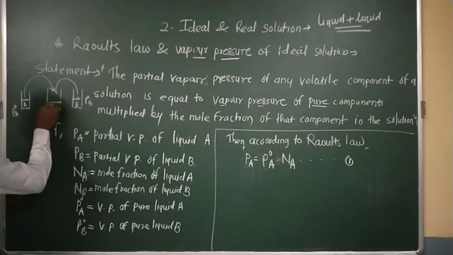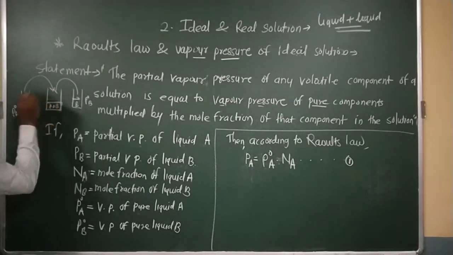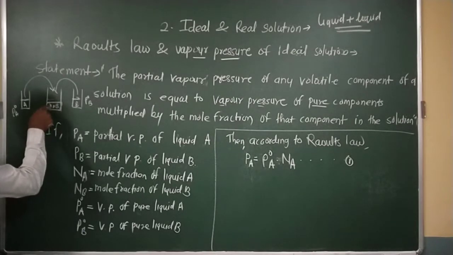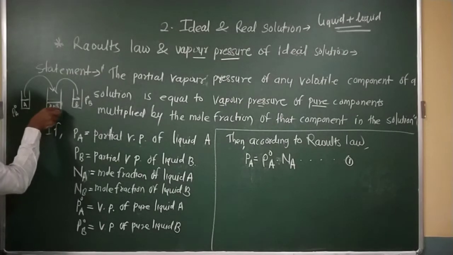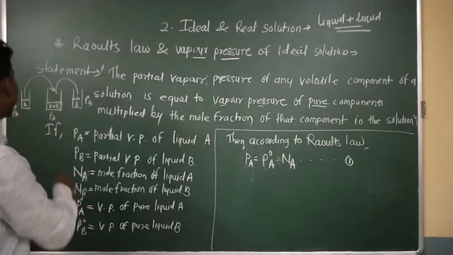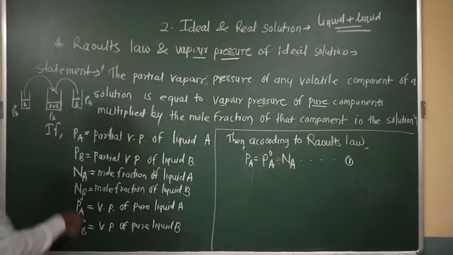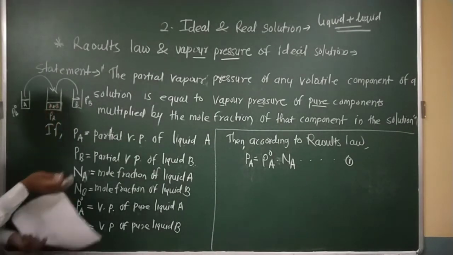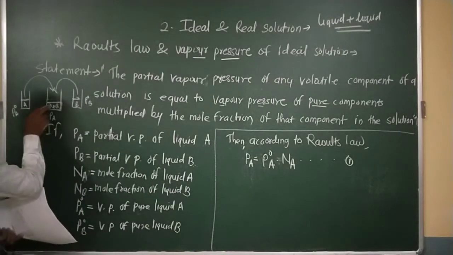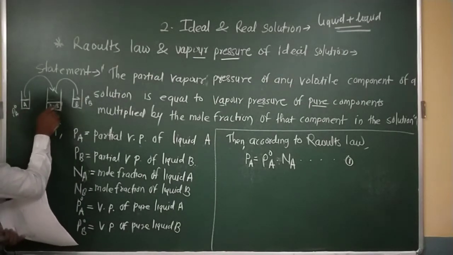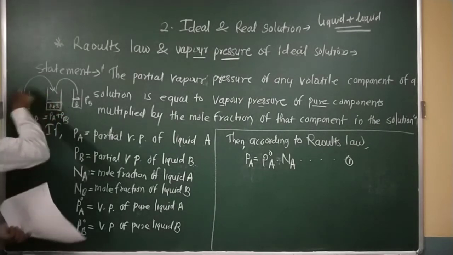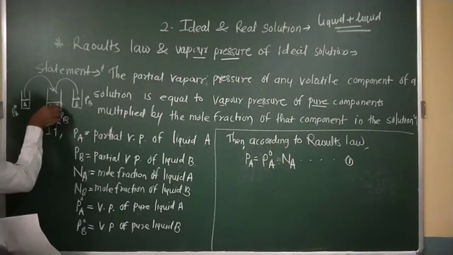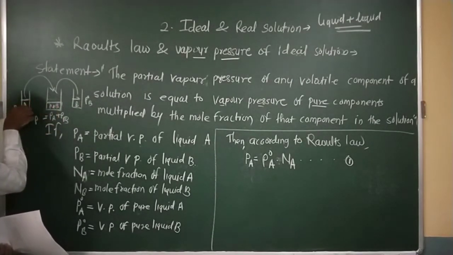The solutions of A and solutions of B, and in these solutions the partial vapor pressure of A is indicated by PA. Both liquid A and liquid B mix with each other, and after mixing, the partial vapor pressure of A and the partial vapor pressure of B together give the vapor pressure of the solution. This is the pure form.